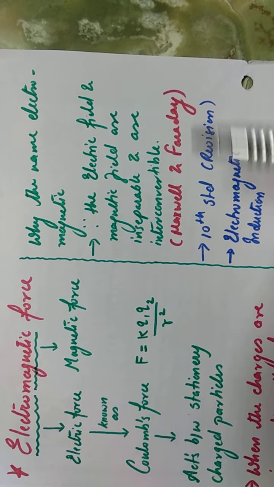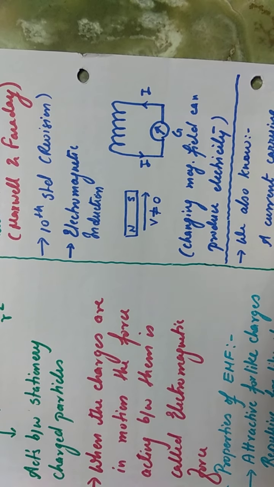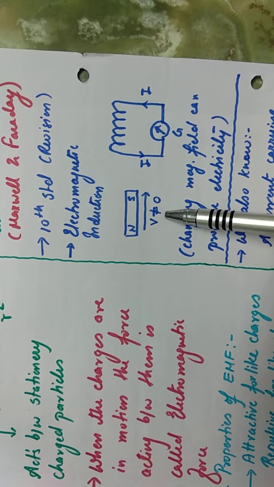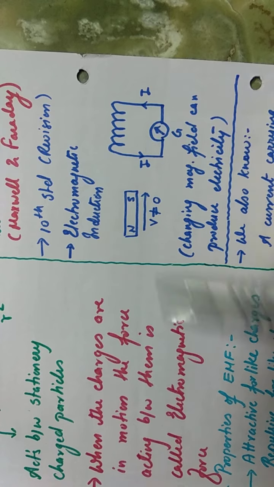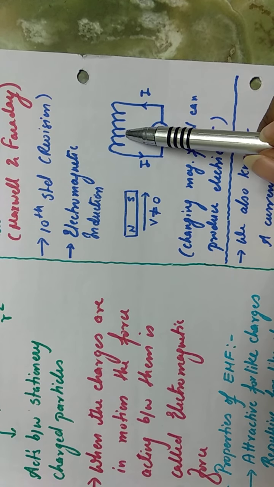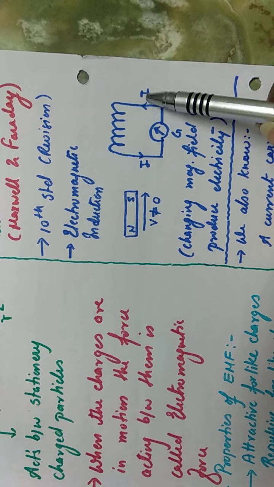Now we'll see, you have studied a little bit about this in 10th standard. Just see what we have studied. You have studied electromagnetic induction, where you saw that a magnet can create current. See, try to remember this concept. When you have a magnet around a coil, and if there is relative motion between the magnet and the coil, then current was induced in the coil.